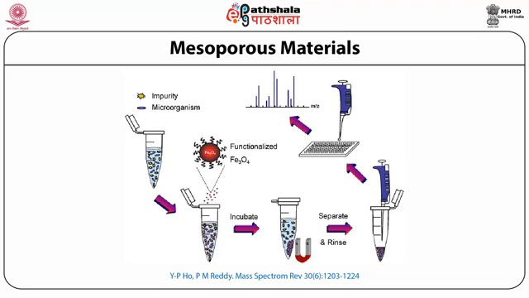Then these are incubated, and following the incubation, the microbial cells are isolated and concentrated with a magnet because of magnetic nanoparticles. These are washed, so the specific microbes are isolated, and the enriched cells are mixed with the MALDI matrix solution, which is then subjected to mass spectral analysis for identification of the microbes or microbial proteins.